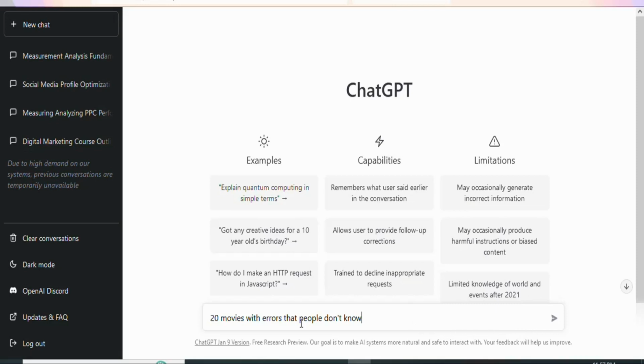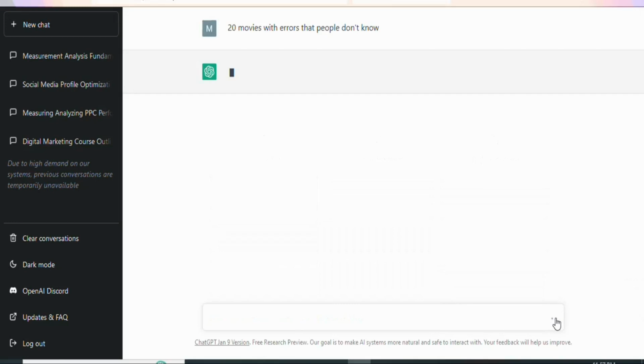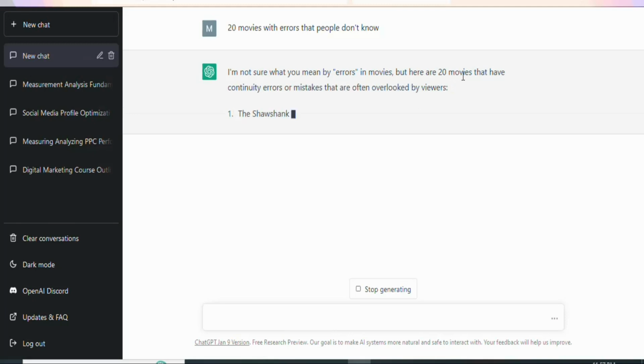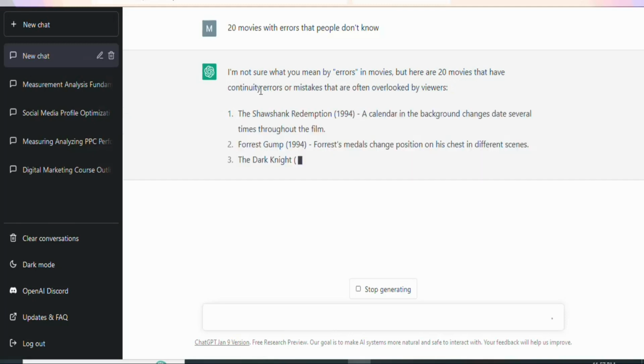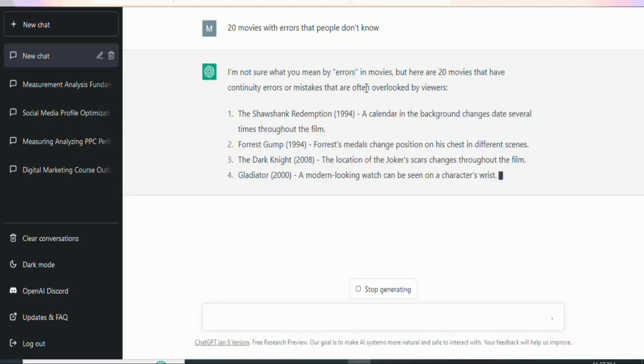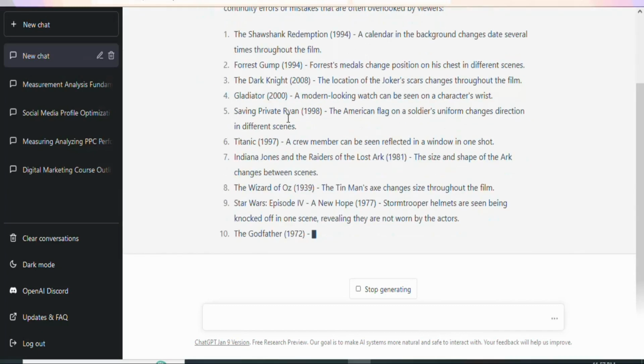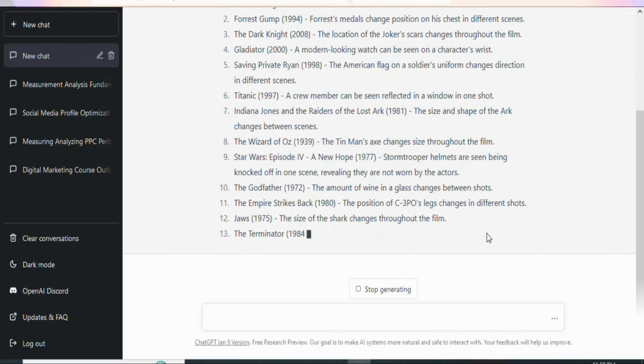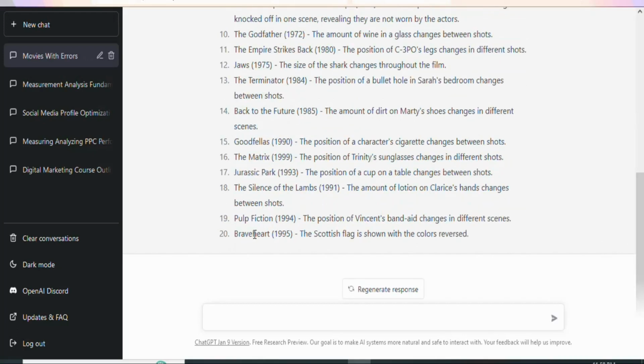So once you type whatever article that you want to write, just click right here, enter, and it's going to write the article for you. You can see I'm not sure what you mean by errors in movies, but here are 20 movies that have continuity errors or mistakes that are often overlooked by viewers. So you can see everything right here. It has written up to 13, so let's wait for it to finish writing. As you can see, it has written 20 movies that have errors in them. So these are just lists.